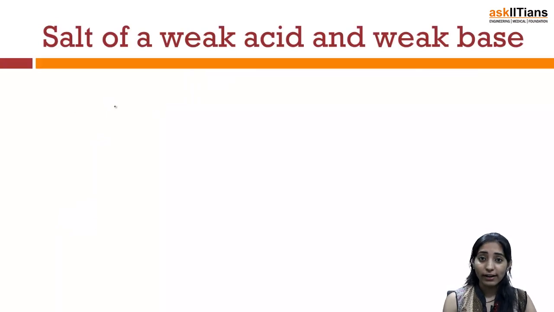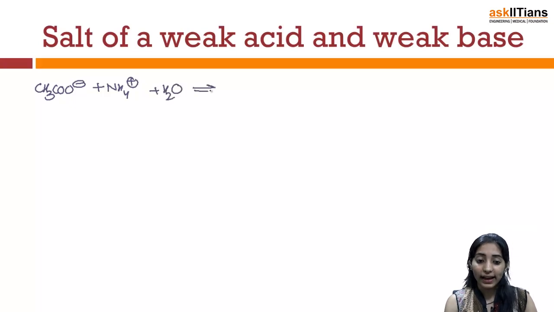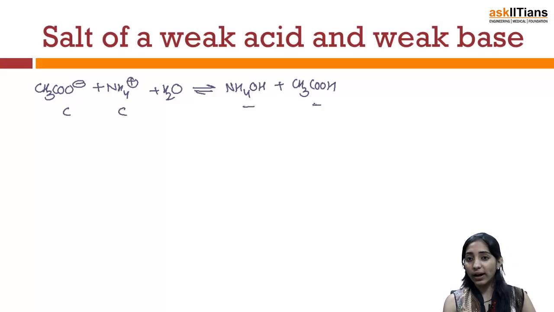If I try to derive the formula for this, I can say that the CH3COO minus as well as NH4 positive are going to combine with water, and the reaction taking place will give NH4OH plus CH3COOH. Now since the concentration of salt is the same, let's say initially this is C, so this is 0 and 0.